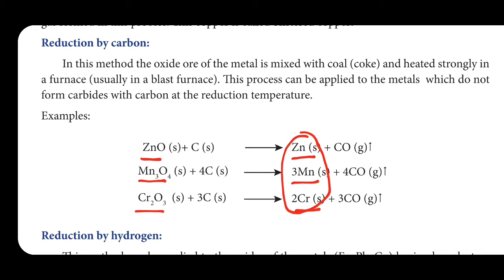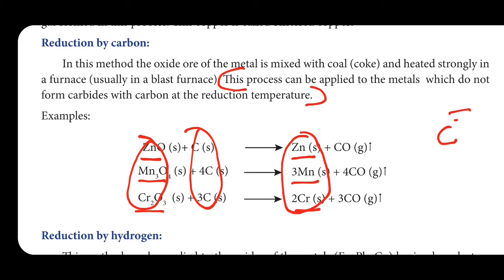So, these are the reactions, that is, reduction by carbon. Here reduction takes place by using carbon, that is given in the first line. In this method, the oxide ore of metal is mixed with coke and heated strongly, and automatically it will reduce. But the condition is that this process can be applied to the metals which do not form carbide. Carbide means, if carbon has a negative charge, that is called carbide.